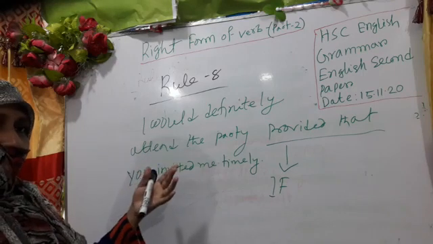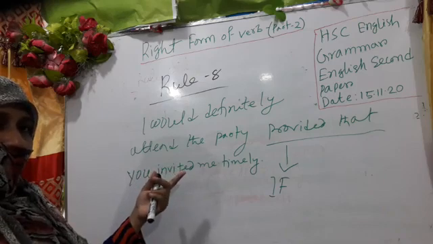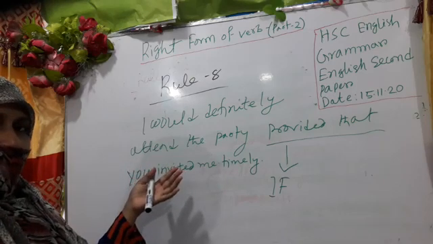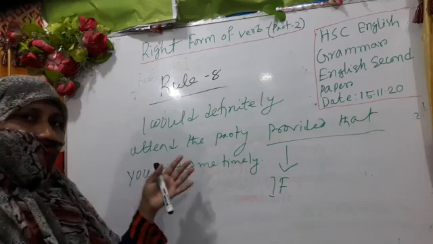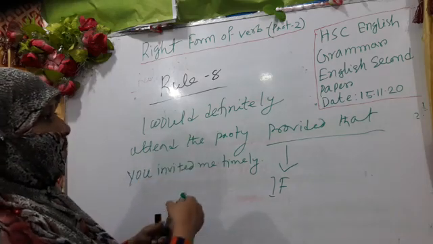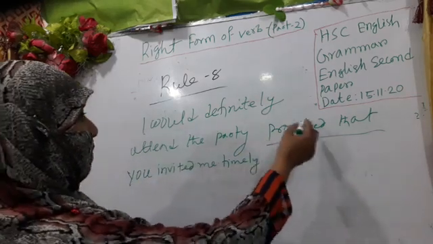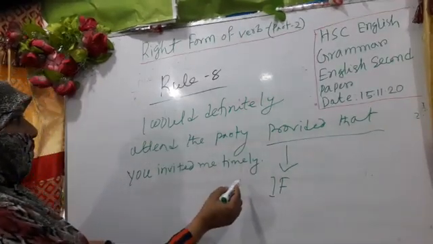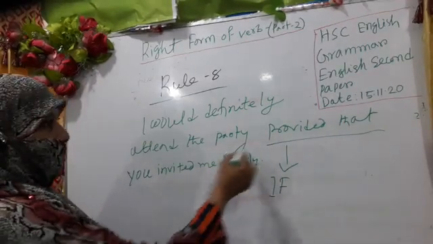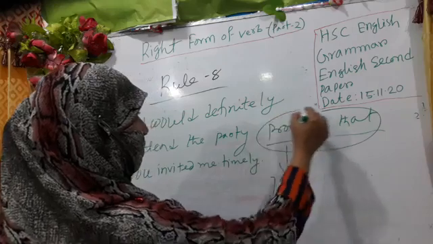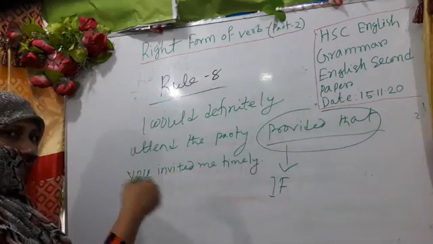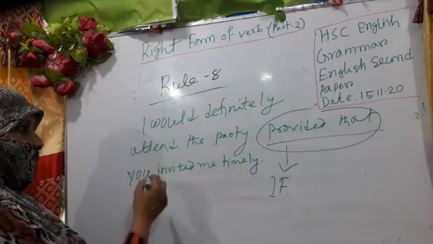Conditional sentences are similar to complex sentences. Here we find provided that you invited me. Actually, provided that is joined with what? We have to notice a little here, then we can understand how to use conditional sentences.